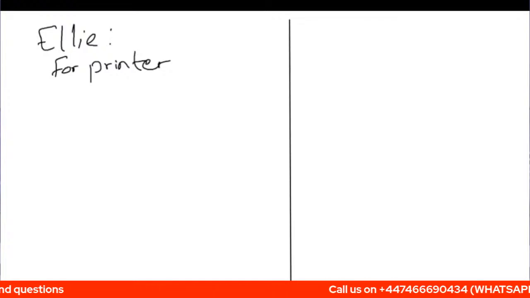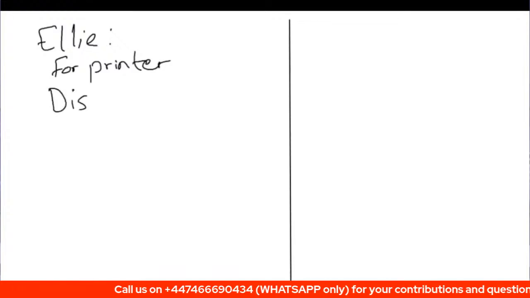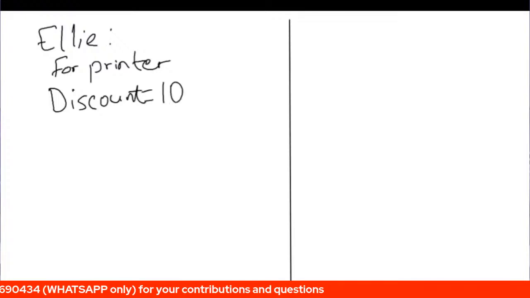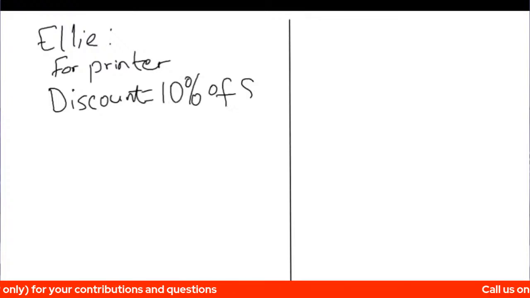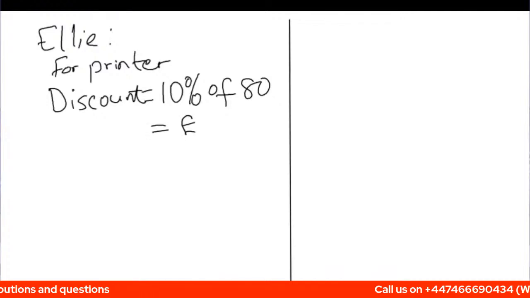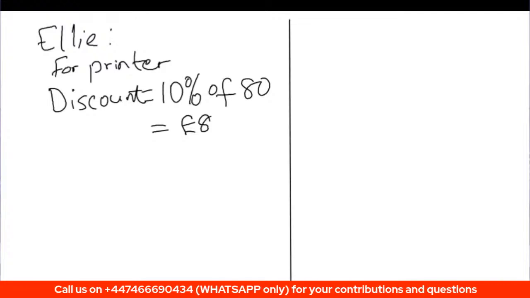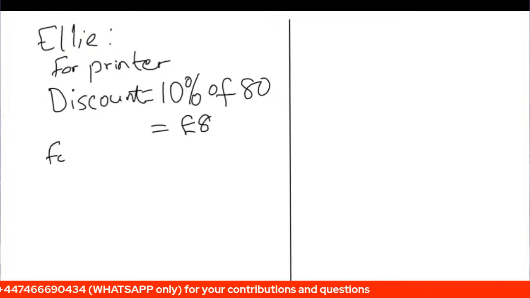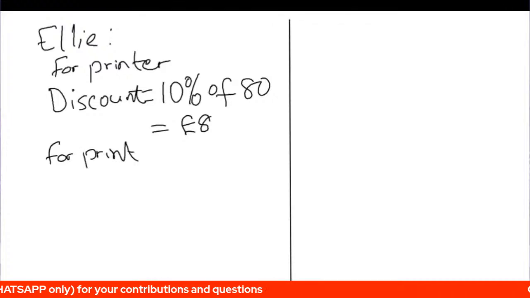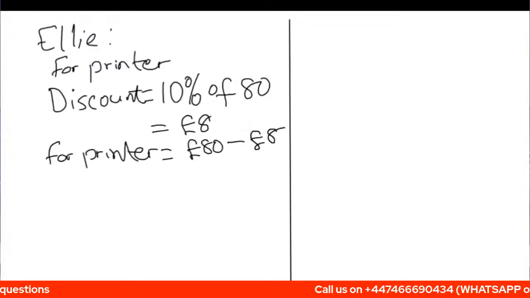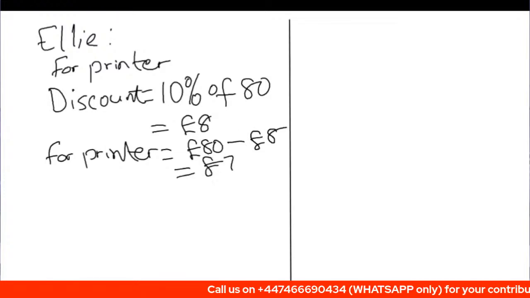So firstly, we need to know what that 10% is. So we can say discount, because it might not be a discount anyway, but let's just put it that way so that we can understand what we're doing. It is 10% of 80. So if you do 10% of 80, you're definitely going to get £8. So that is how much was deducted from it. And you can take that £8 away from 80 to know how much Ellie paid for the printer. So for the printer, Ellie paid £80 take away £8, and that means Ellie paid £72 for the printer.